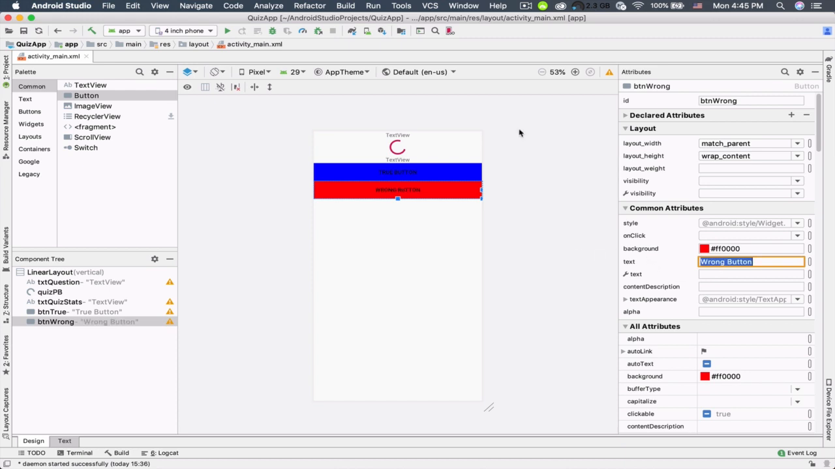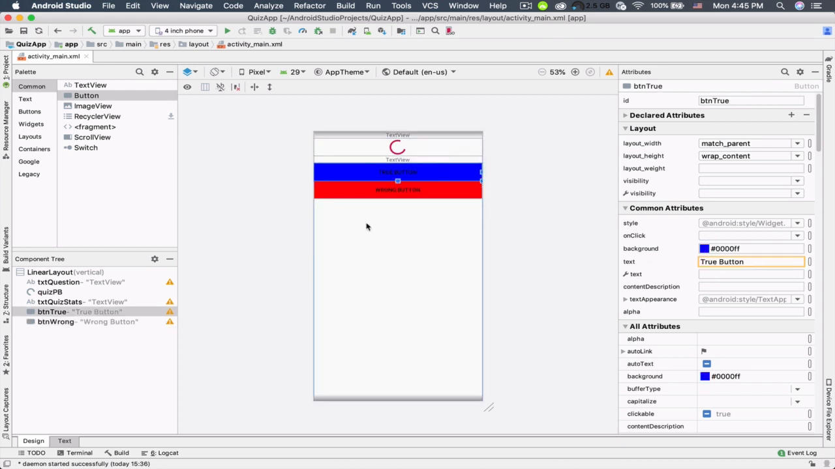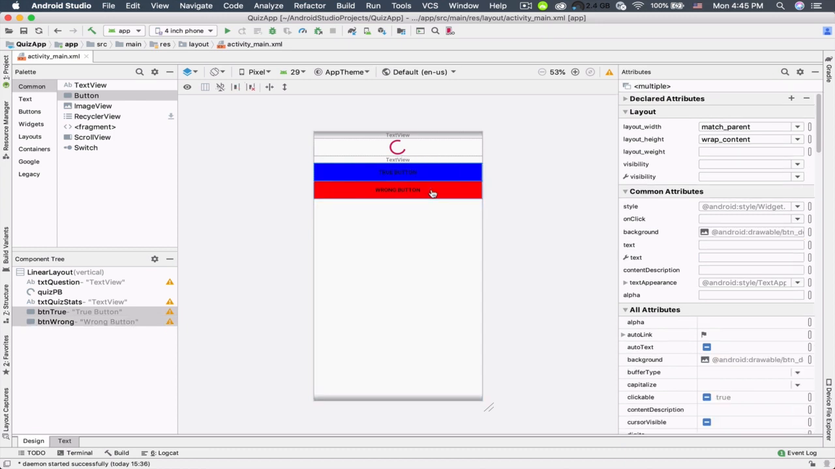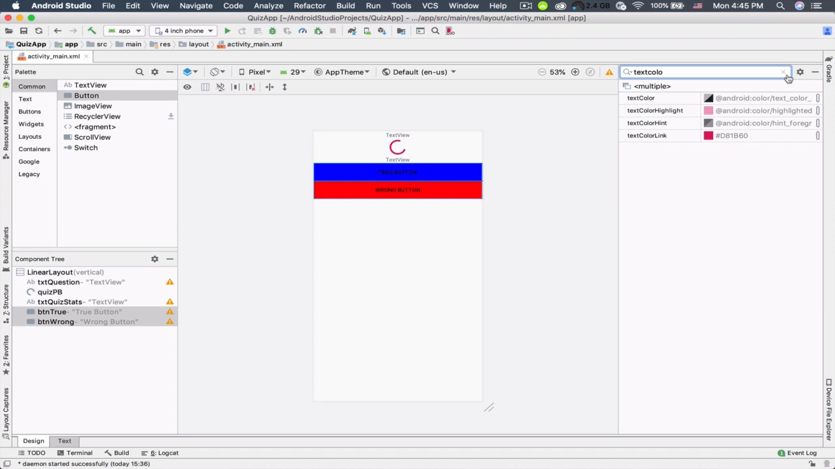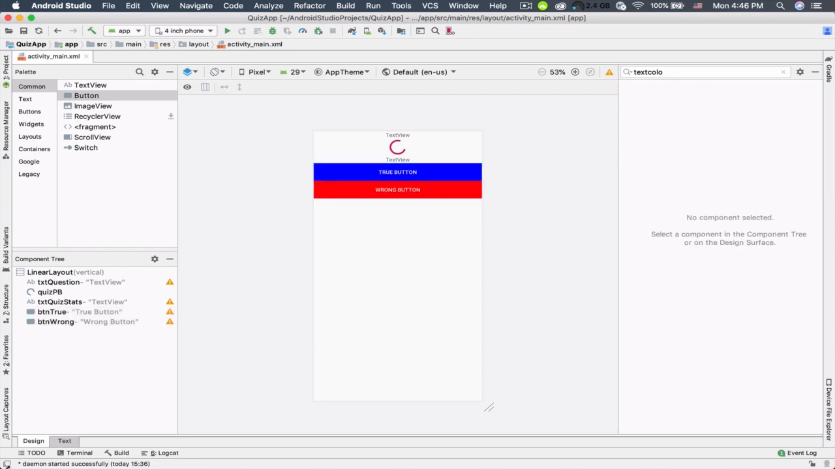Okay, so now let's change the text color of these 2 buttons to be white. Just select one of these buttons, hold the shift key on your keyboard and select both of them, and then search for the text color. So here let's set the text color to be white, hashtag FFFFFF, and then press the enter key on your keyboard. So hopefully that makes sense.